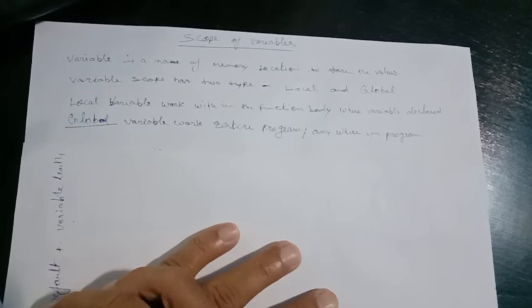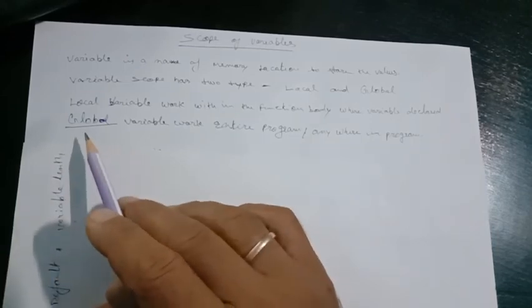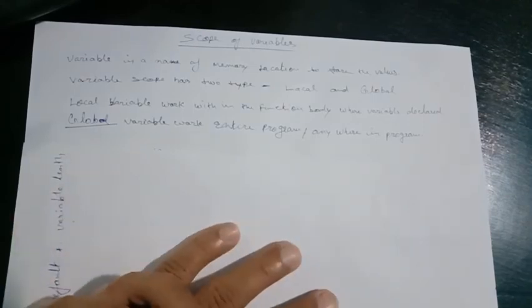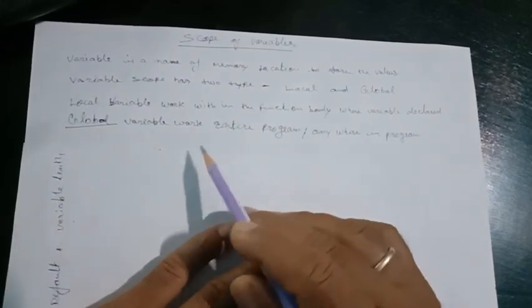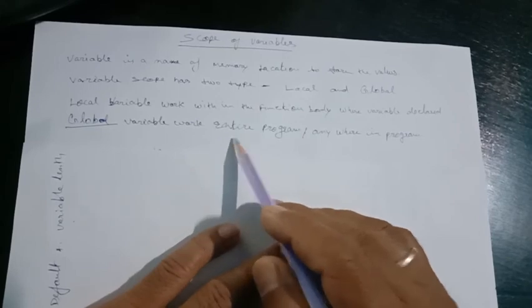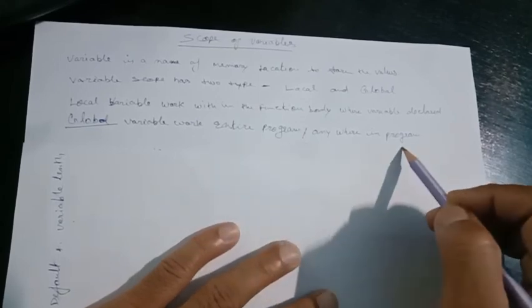That is called a local variable. Second is the global variable. Global means, as the name suggests, it can work anywhere. A global variable works in the entire program, anywhere in a program.